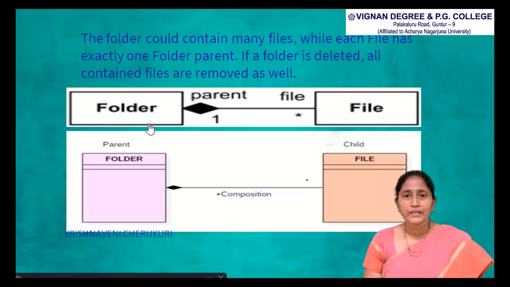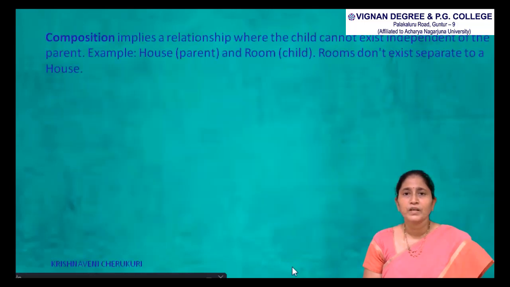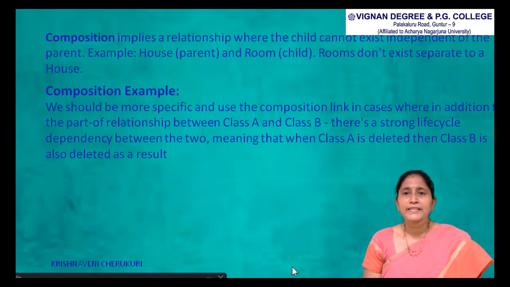For example, a folder contains 10 files. If I delete one file, there is no problem. If I delete the folder, then all 10 files will be automatically deleted. So it depends on the folder. That means the child can't exist independently without the parent. So then coming to composition, it implies a relationship where the child can't exist independently of the parent.